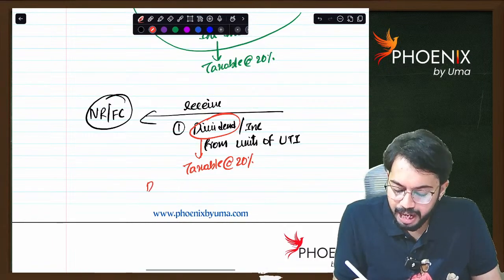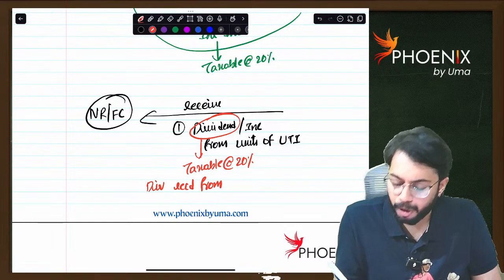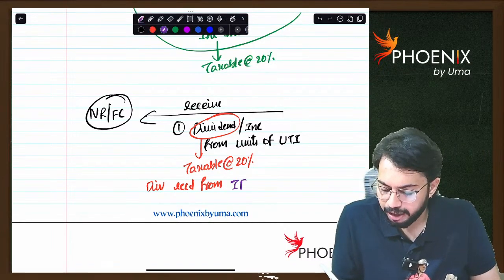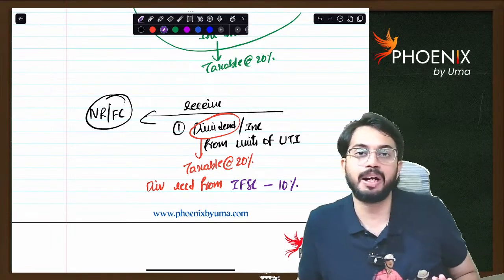But if dividend is received from IFSC, very very important, then the tax rate applicable is only 10%. Are you able to understand?